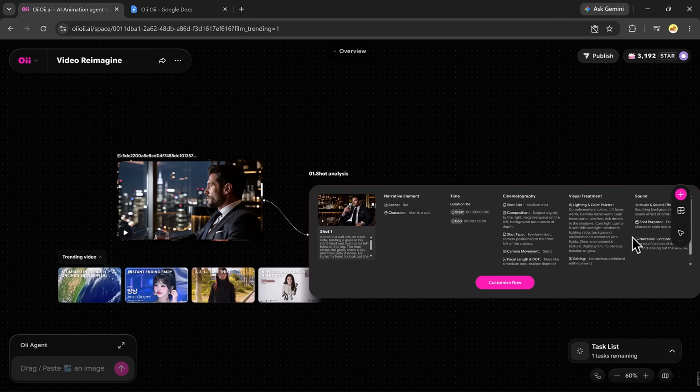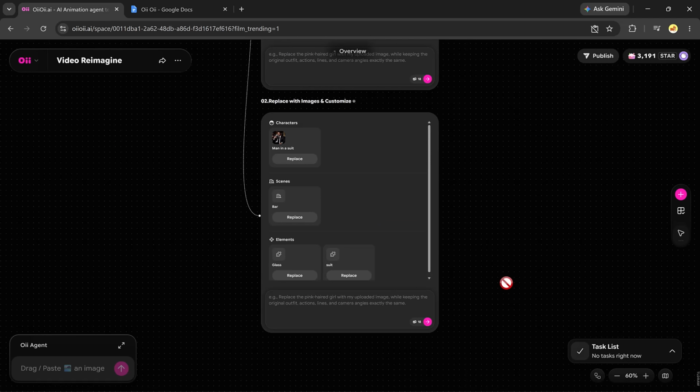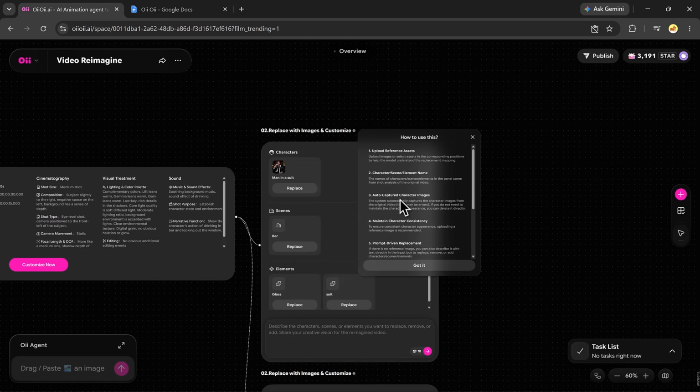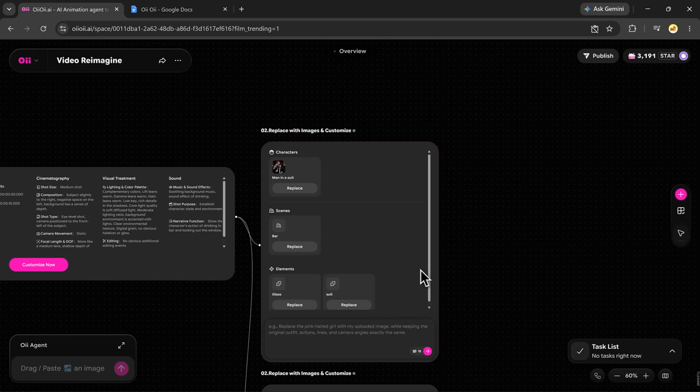If you're happy with the analysis, click Customize Now. This will open the editing screen where you can replace characters, modify scenes, add reference images, change character outfits, and customize different elements of the video. You can also simply type a prompt describing the changes you want.